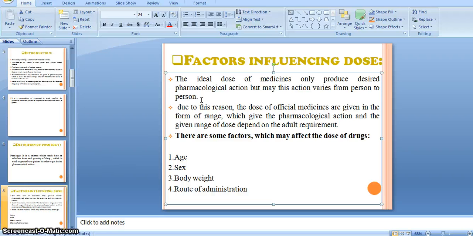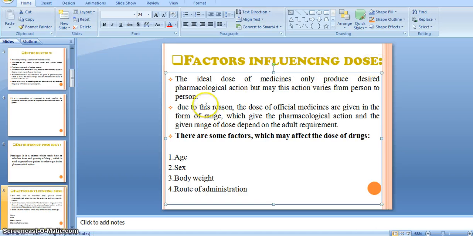Suppose there is one drug which produces a good action on one patient, but the same drug does not produce the same action as in the first person.